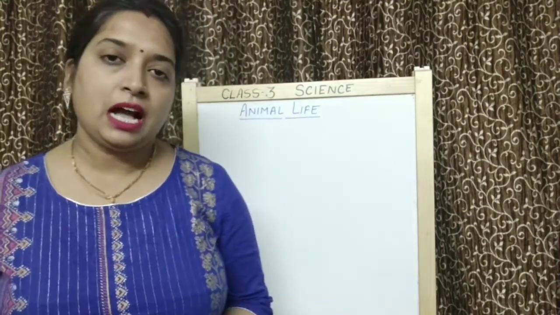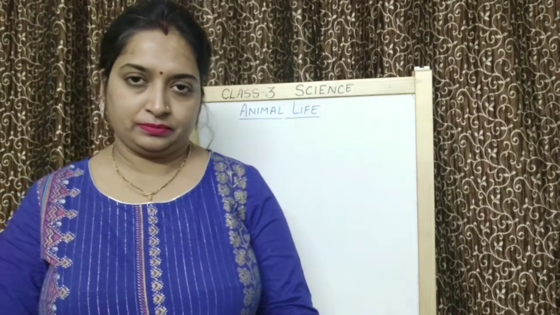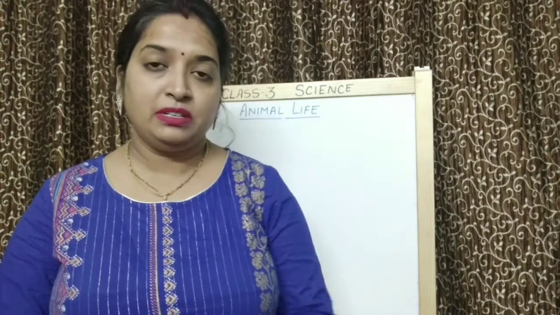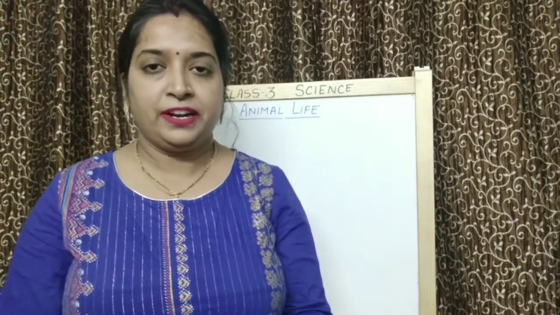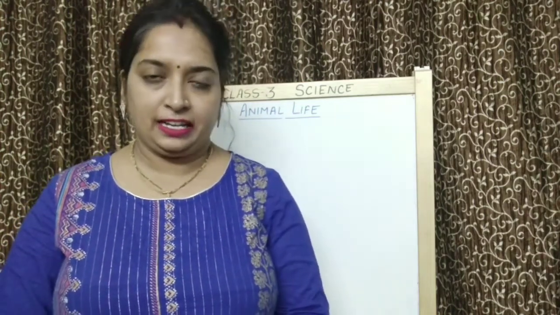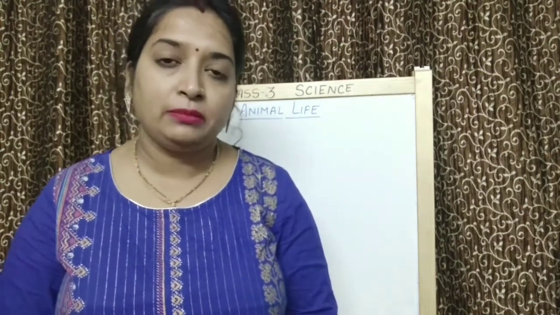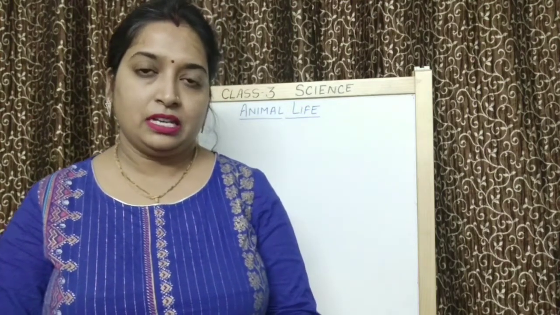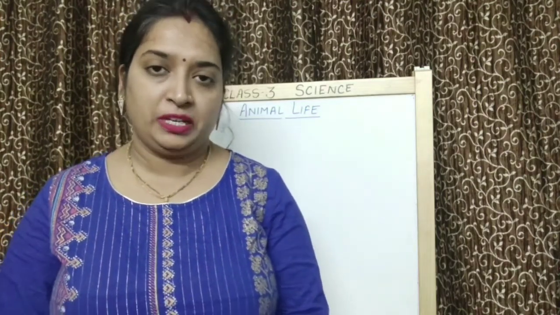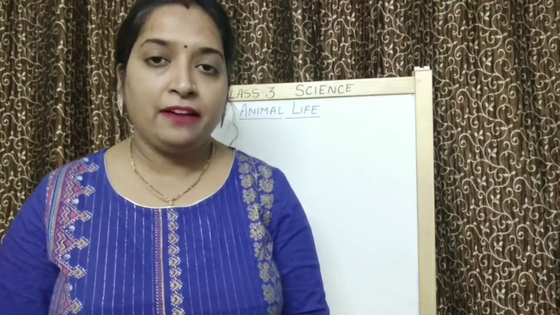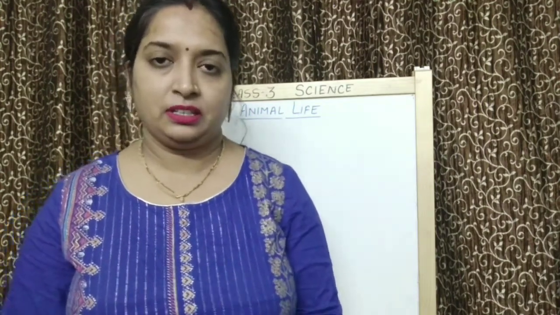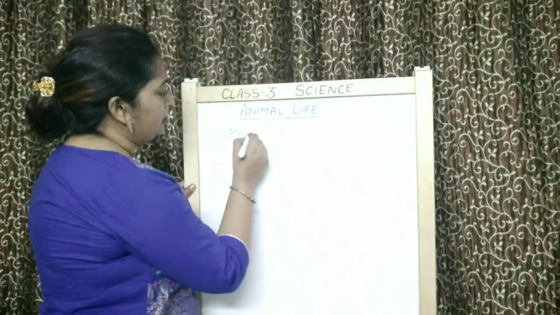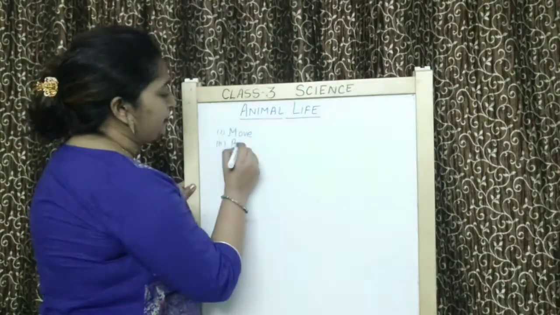Now, what are the other characteristics of living things? Yes, living things breathe. Children, animals also breathe. Different animals, they breathe differently. Like most of the animals which live on land, they have lungs to breathe. Insects have spiracles to breathe. Fishes have gills to breathe. Right? So, animals, first I told you, they move. Then animals, they breathe.